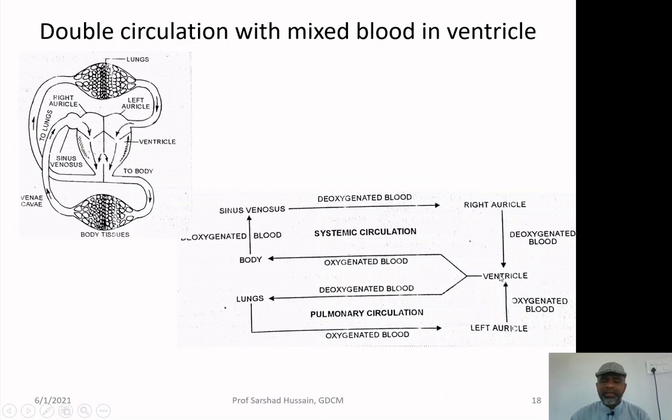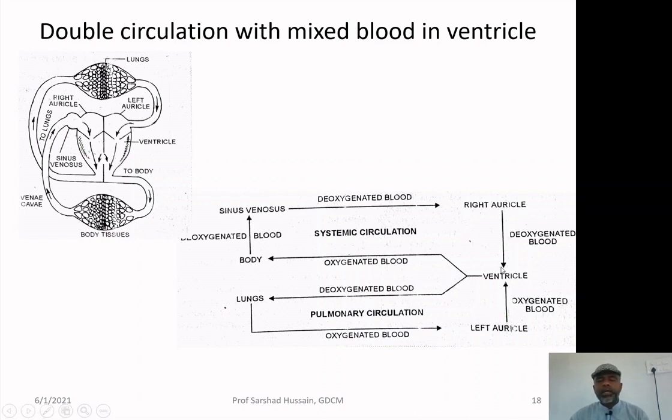From the ventricle, there is a mixing of the blood: some of the blood, that is the oxygenated blood, is going to the body, and the deoxygenated blood is going to the lungs for taking up the oxygen. From the lungs, the oxygenated blood is coming to the left auricle, again going to the